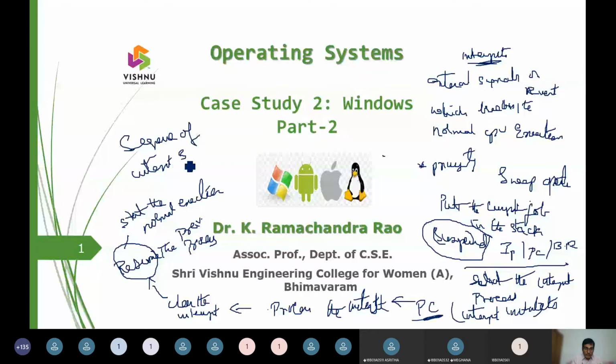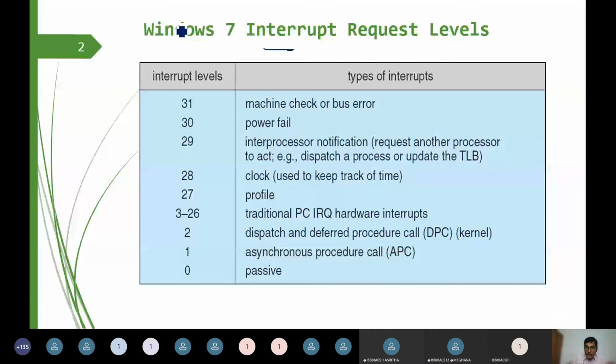So this is the sequence of interrupt steps. This entire architecture is taken up with these interrupt levels. Here you can see level 0, which we call a passive entity. Then we have asynchronous procedure calls, with interrupt priority 1, followed by the dispatcher.